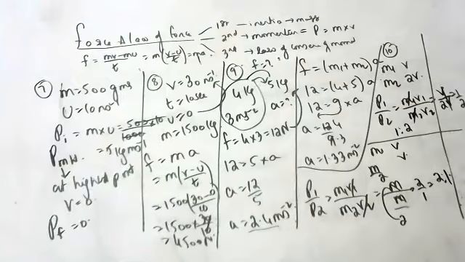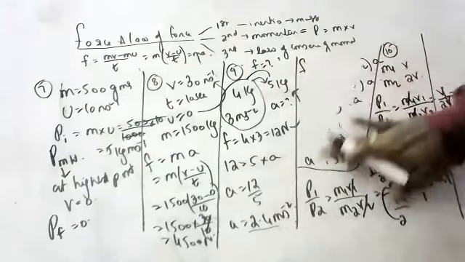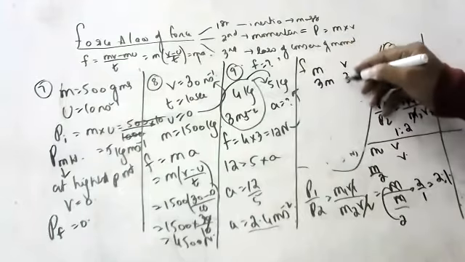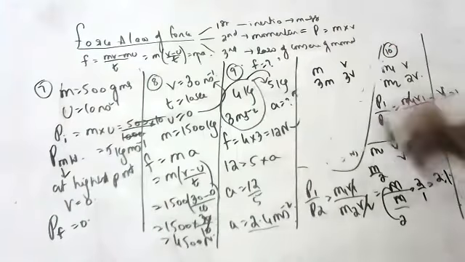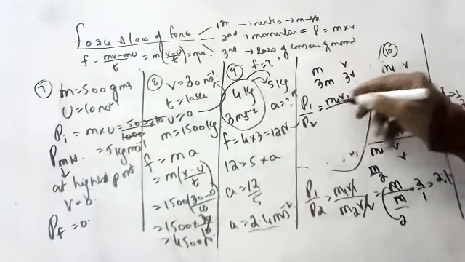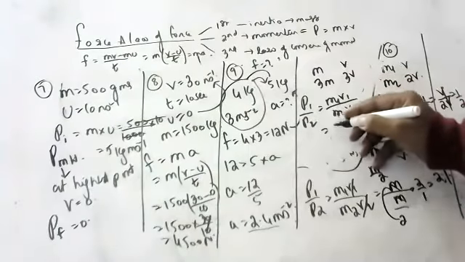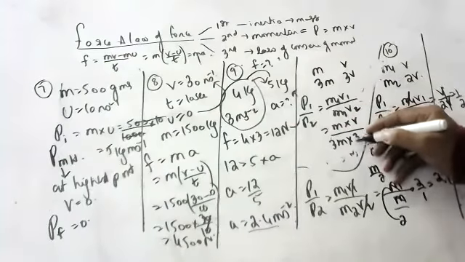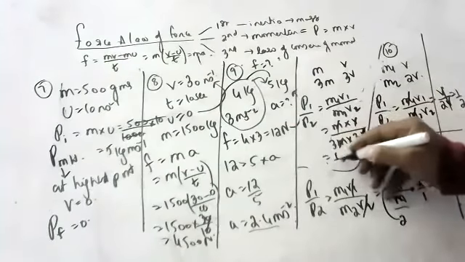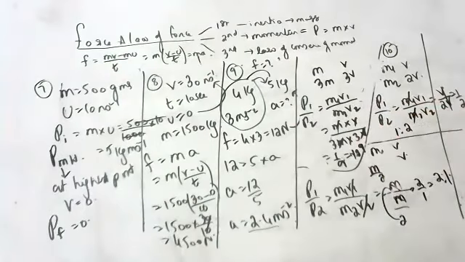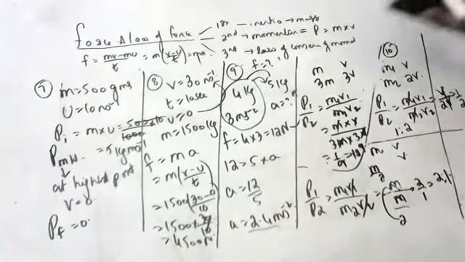Now, the third question: both mass and velocity are increased by 3 times. Mass is m, 3m, velocity is v, 3v. What is the ratio of their momentum? P1 by P2 is equal to m1 v1 by m2 v2, which is m into v by 3m into 3v. v cancels, m cancels. 1 by 9, the ratio is 1 is to 9. Understood 1 by 9?